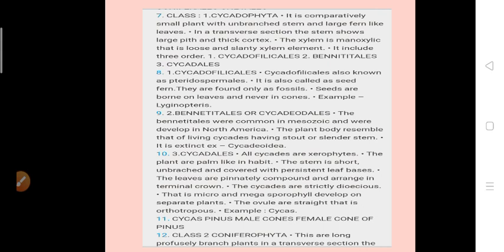Next, anatropous ovules are present in this order.